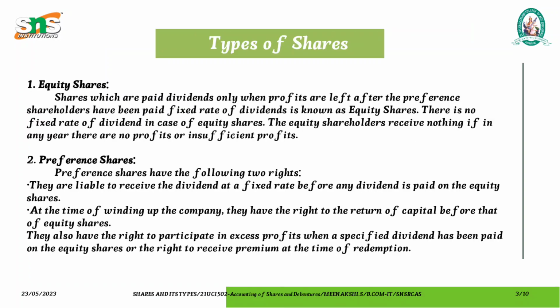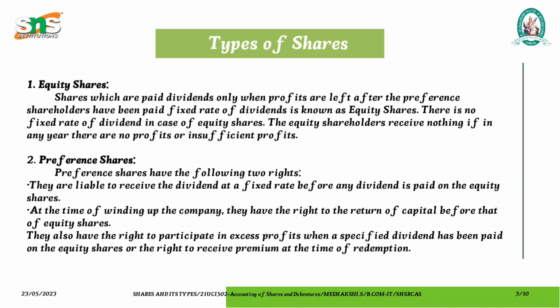Types of shares. There are various types of shares. We are going to learn one by one. The first and foremost type is equity shares. Shares which are paid dividends only when profits are left after the preference shareholders have been paid a fixed rate of dividends are known as equity shares. There is no fixed rate of dividend in case of equity shares. The equity shareholders receive nothing if in any year there are no profits or insufficient profits.